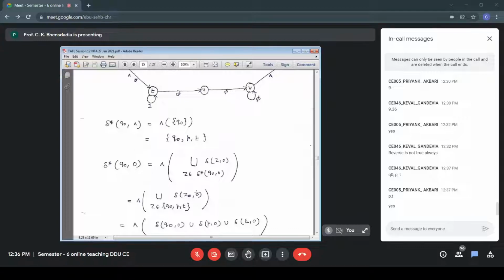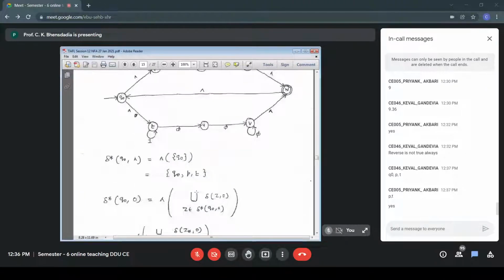Delta Q00 union, delta P0 union, delta T0. That outer side is null closure. Now we are working on the inner side. So it is delta Q00, delta P0, delta T0, Q0 PT on 0. Let's find out that.